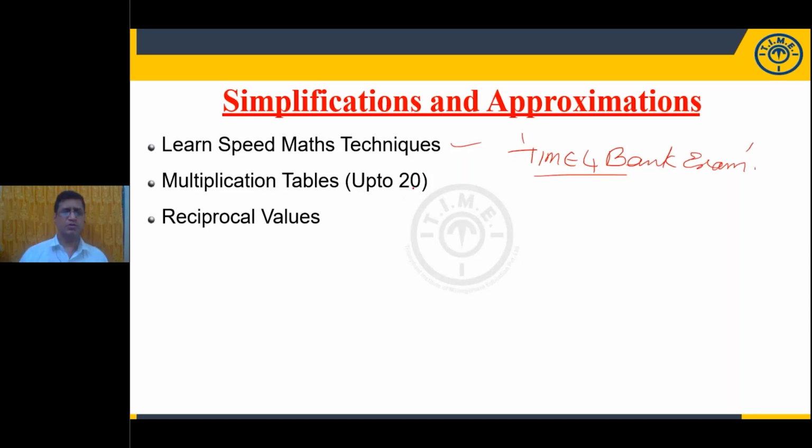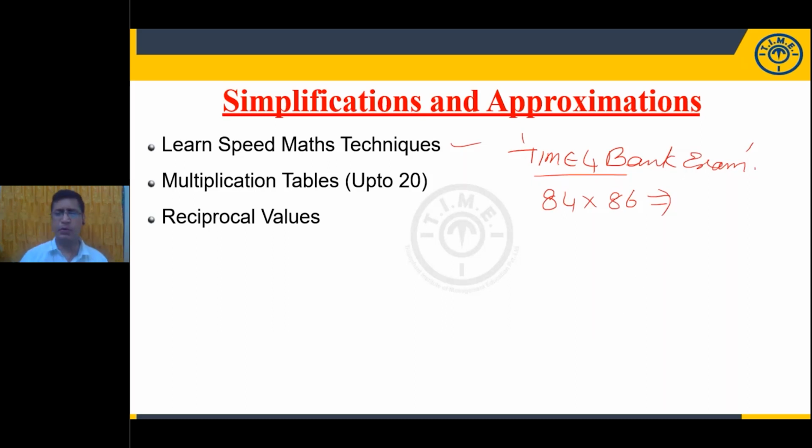So here, I just want to give some examples. For example, if you look at this question carefully, 84 into 86. How much is the value? Just a small discussion. Yes, please. Any one of you, please try to answer this question. What is the value of this one? Any one of you, 84 into 86. Now, what is the logic? What is the simple way to answer the question?